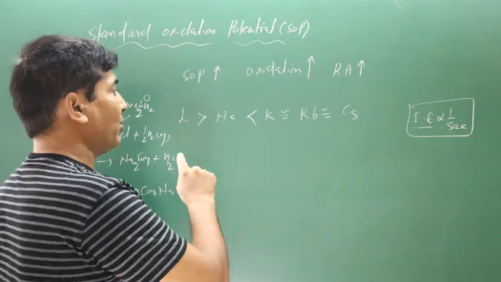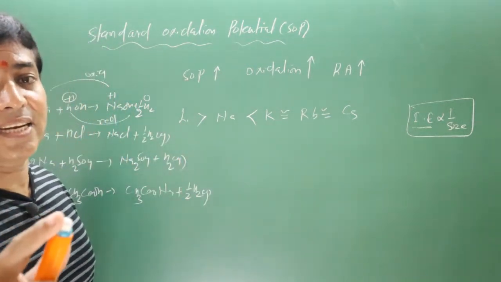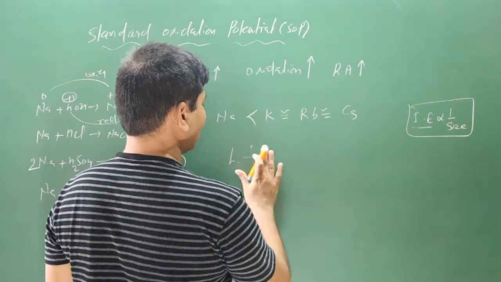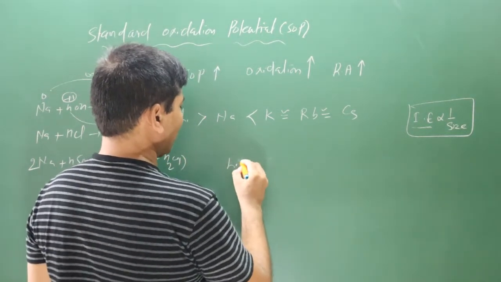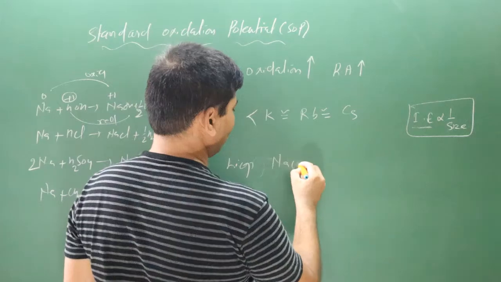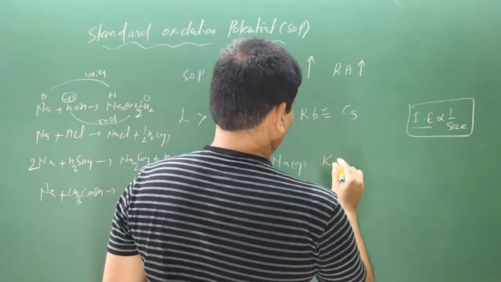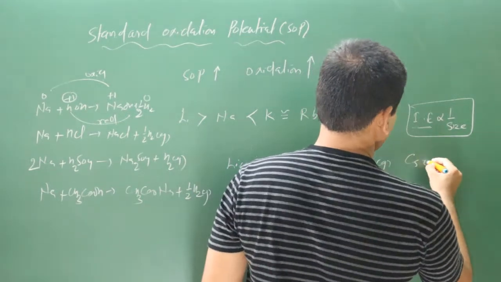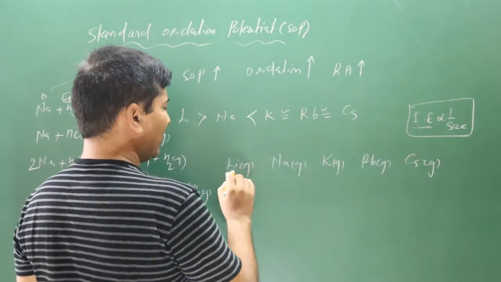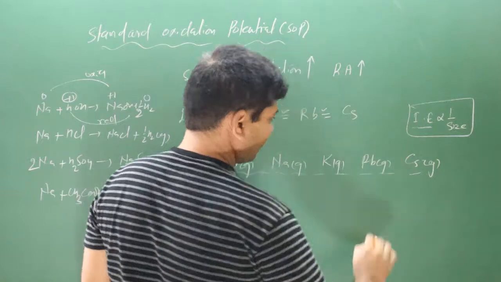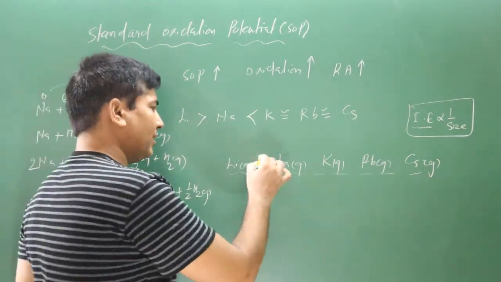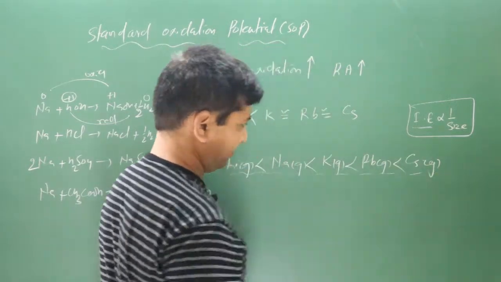Whenever these metals are in the gaseous state, let's say we have lithium, sodium, potassium, then rubidium, and then cesium, all in the gaseous state, this is the trend in general.